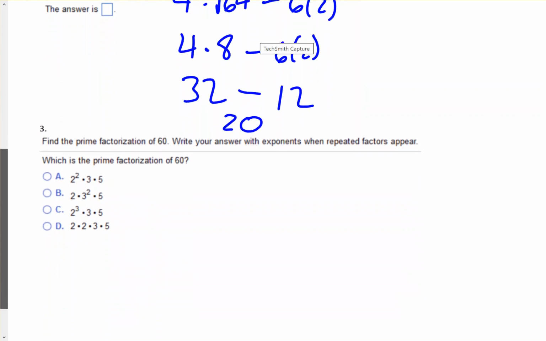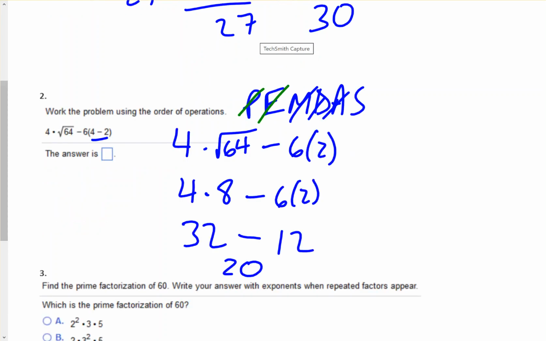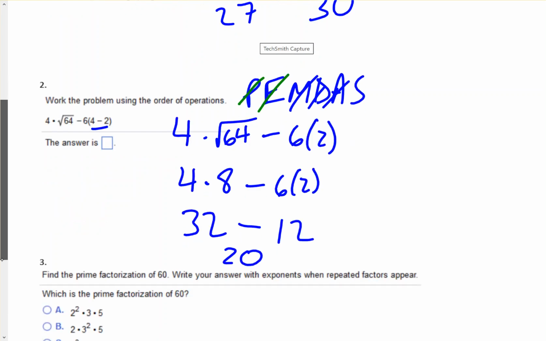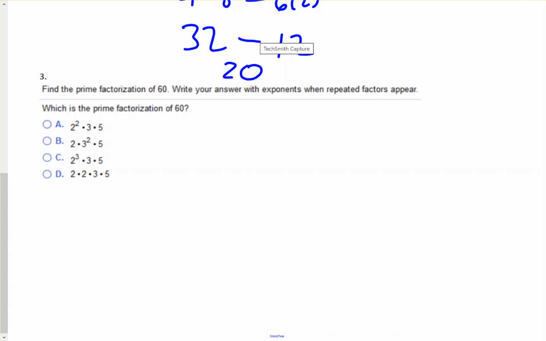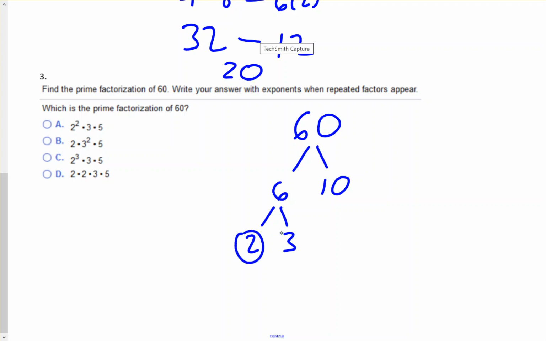Find the prime factorization of 60. Write your answer with exponents when repeated factors appear. So remember, this was the factor tree. So 60 we could say in various ways. I'll start off by saying 6 times 10 is 60. 6 I could branch off and say it's 2 times 3. 2 is prime, 3 is prime.